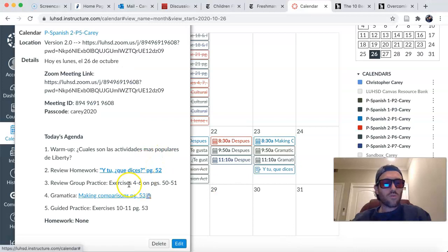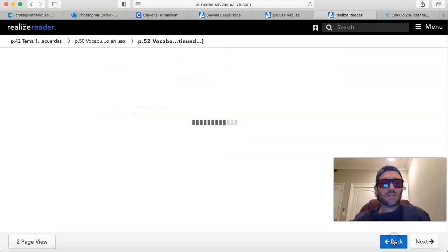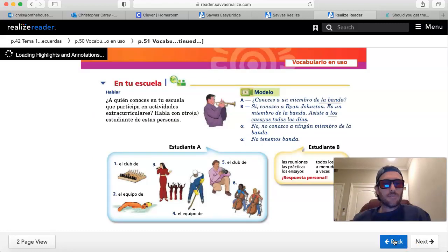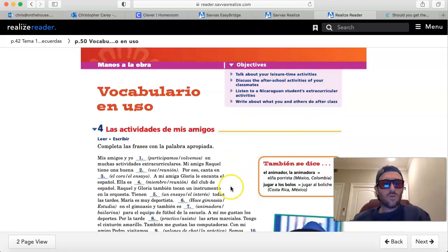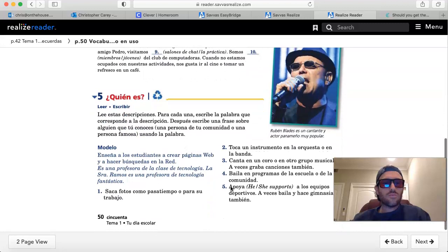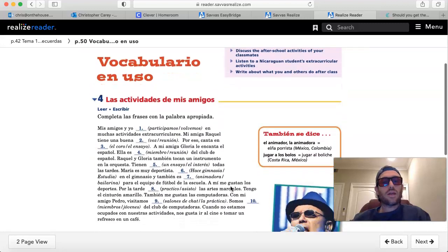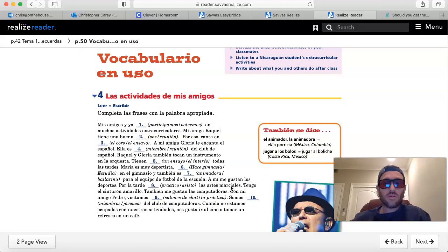We'll then go over the group practice that we didn't have time to do last class. That's on pages 50 and 51. Ejercicio 6, 5 y 4. El vocabulario en uso, utilizing the vocabulary that we looked at last week with regard to extracurriculars.